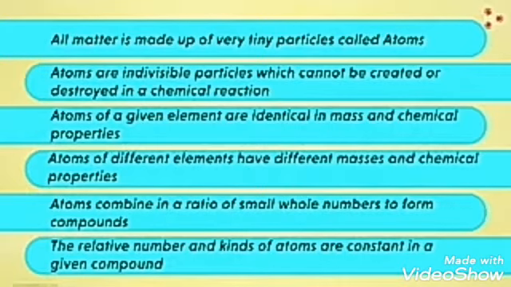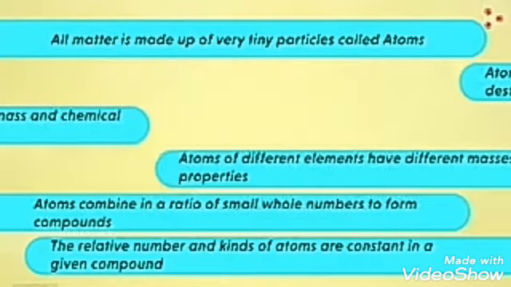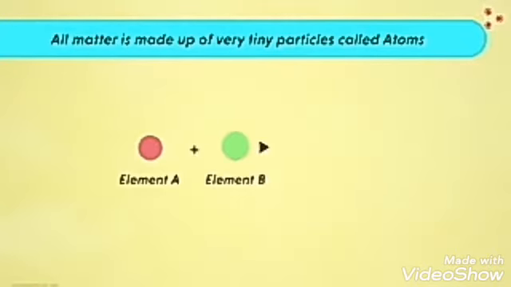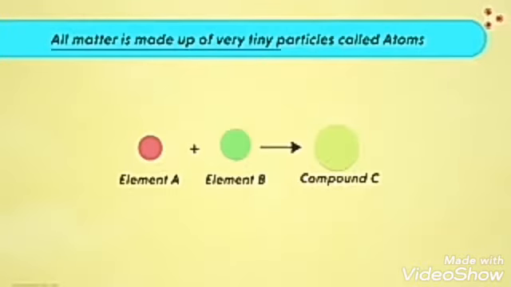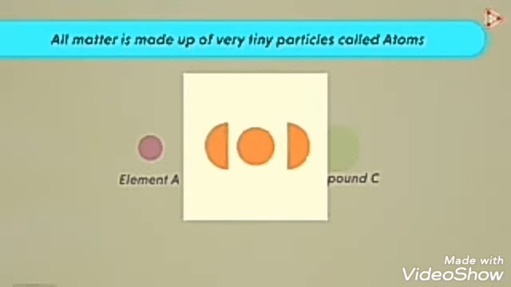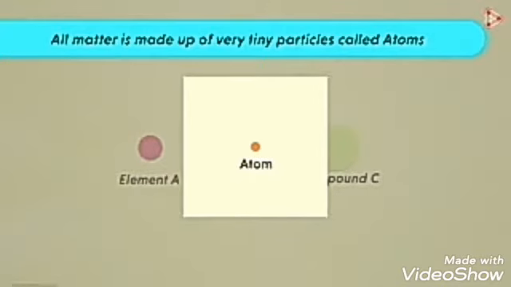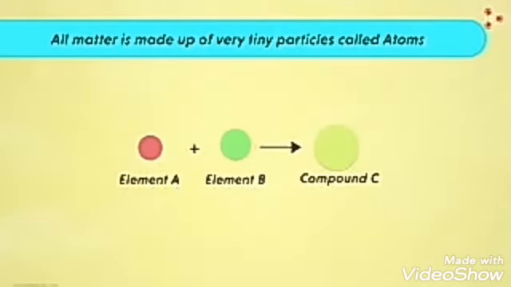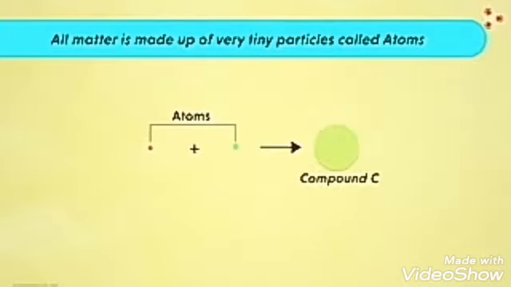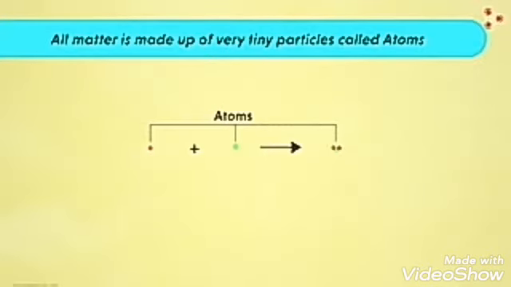I know I just rattled off the postulates. Don't worry, let us now understand each postulate one by one by taking the same example of elements A and B giving rise to compound C. The first point stated that all matter is made up of very tiny particles called atoms. It means that when we go on dividing matter into smaller and smaller sections, what we get at the end is atoms. So can we say that elements A and B are made up of atoms? Yes, in fact compound C is also made up of atoms that have combined together.